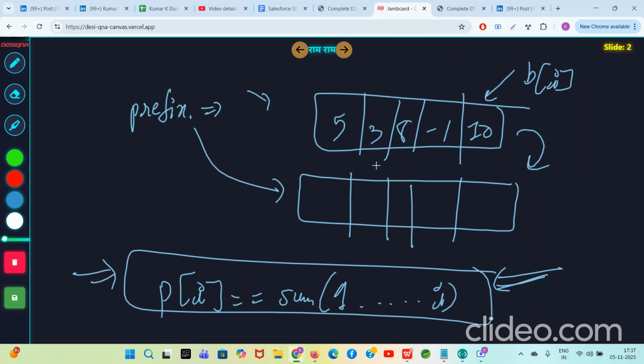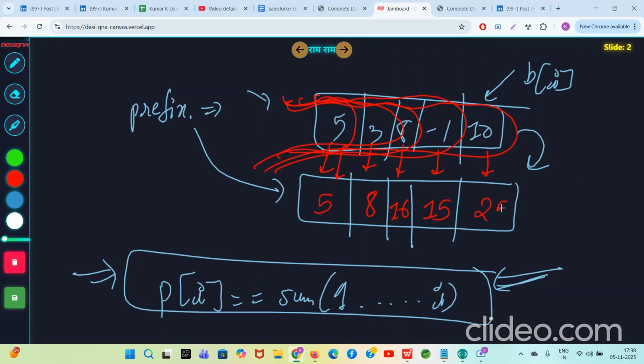So here the prefix sum is 5. Sum of this much part is what? 5. Sum of this much part, 5 plus 3, is 8. Sum of this much part is what? 8 plus 8 is 16. What is the sum of this much part? 16 minus 1 is 15. What is the sum of this much part? 15 plus 10 is 25. So guys, that's it. This is index 1, index 2, index 3, index 4, index 5. So P of 5 is telling you the sum of elements from index 1 to 5 in the B array.